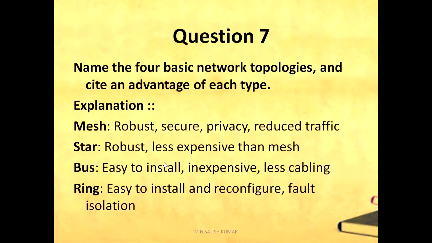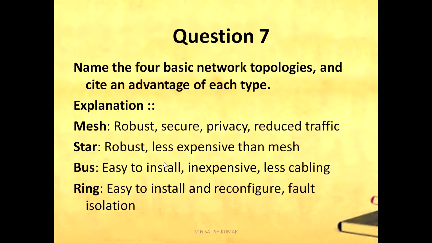Question number 7. Name the 4 basic network topologies and cite an advantage of each type. The 4 basic network topologies include bus, ring, star and mesh. The advantages of each topology are as follows. The first one, mesh topology: robust, secure, privacy, reduced cost.